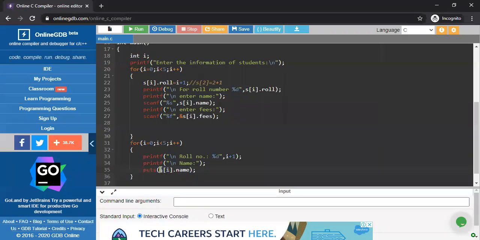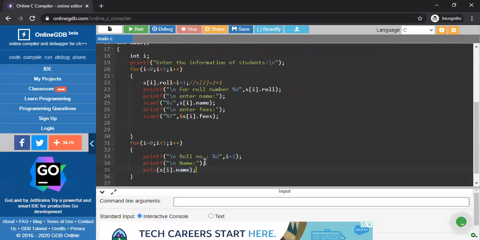Until you enter this si, the compiler doesn't understand which position's name you are actually going to print. That's why you have to declare the si. Now I'm going to print the name of the 0th position. So whatever name is stored in the 0th position, it will display, nothing else. So this is the name of the first student, treated like that.